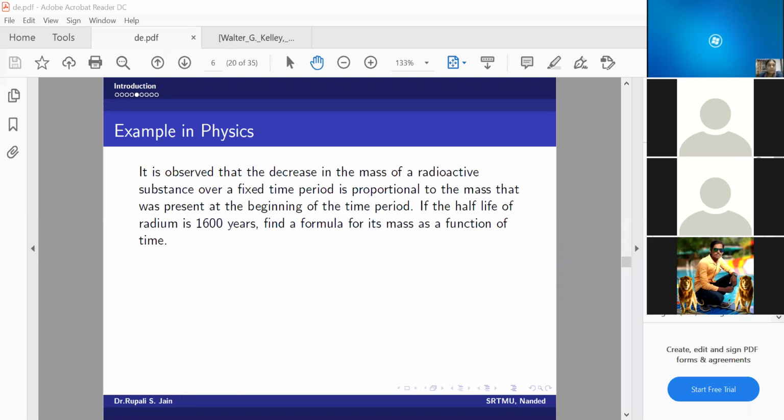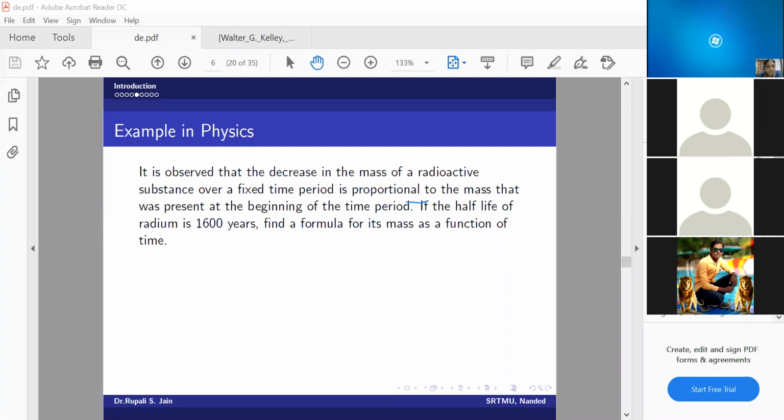So this is an example in physics. It is observed that the decrease in the mass of a radioactive substance over a fixed time period is proportional to the mass that was present at the beginning of the time period.